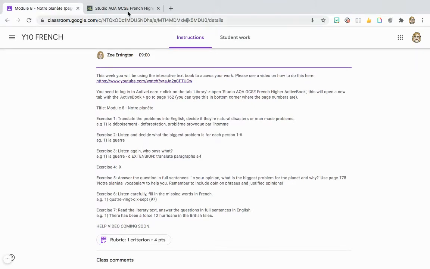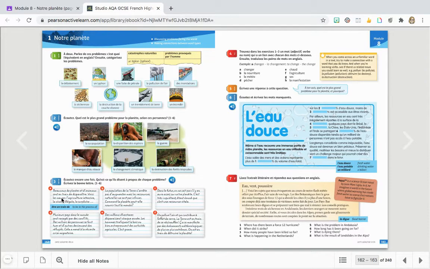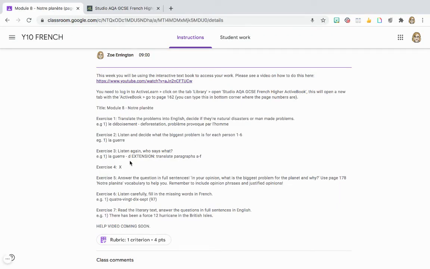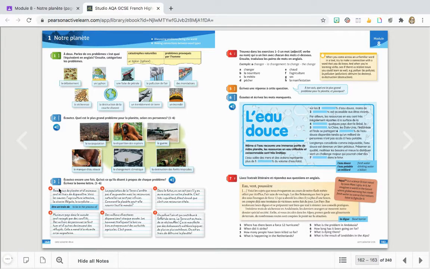Then for number 3, what you're going to do is decide which person says each. It's basically exactly what they say written. So don't worry if you missed the first bit, just have a quick scan through and you'll be able to work it out hopefully. You're just going to write, again, just the letter, that's fine. And then as an extension, if you can translate paragraphs A to F, that would be absolutely brilliant. So please have a go at that if you can.